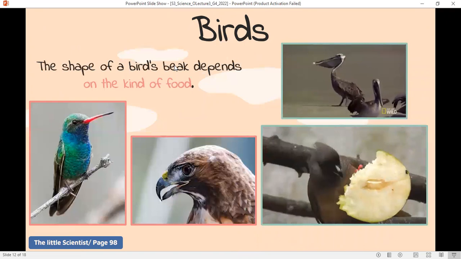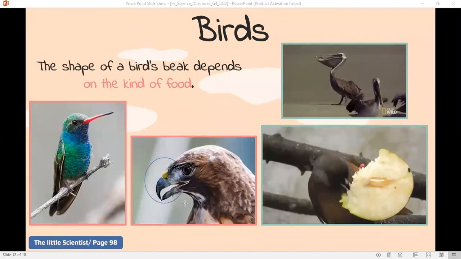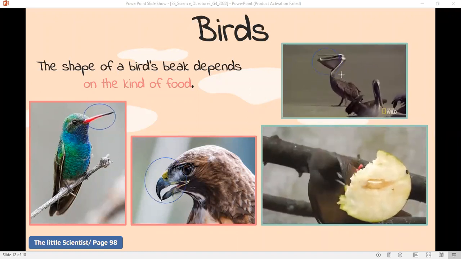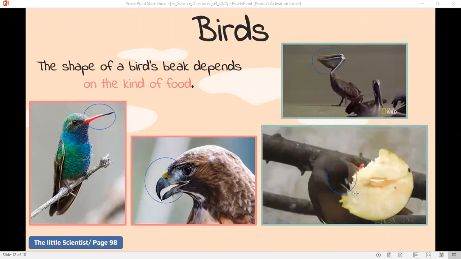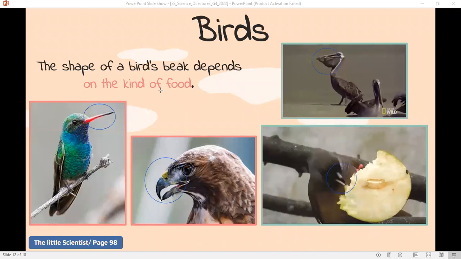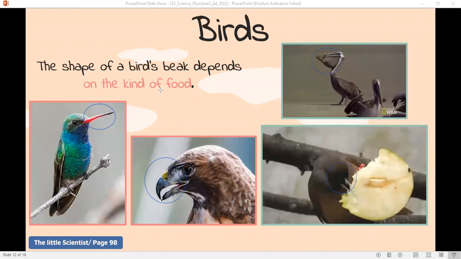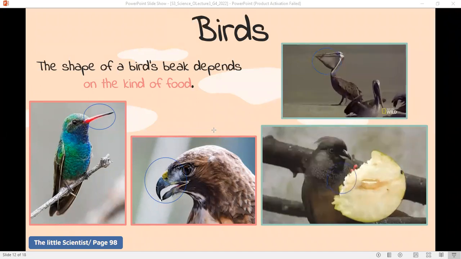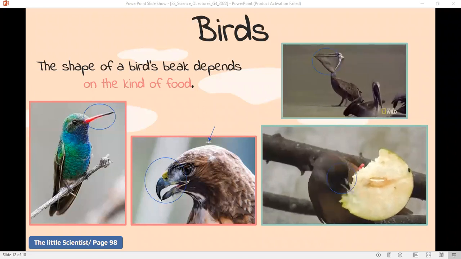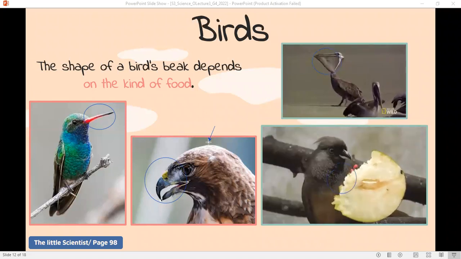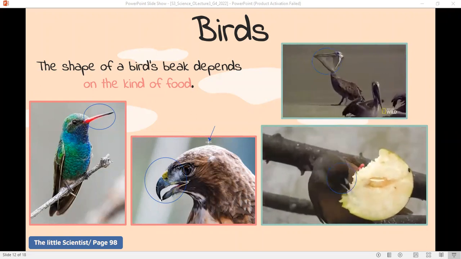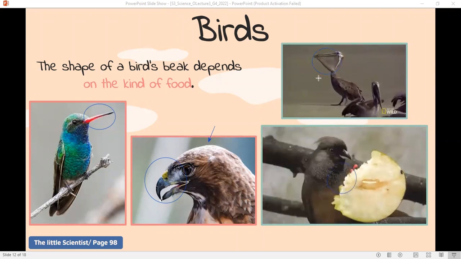Look at their beaks. Do they have the same shape, same size, same colors, same form of beaks? Do they have the same bill? Do they have the same beak? No, their beaks are different. Look at this carnivorous strong bird. It needs a strong beak to catch the small animals it feeds on, like a mouse, for example. So it has a beak well adapted to catch small animals.